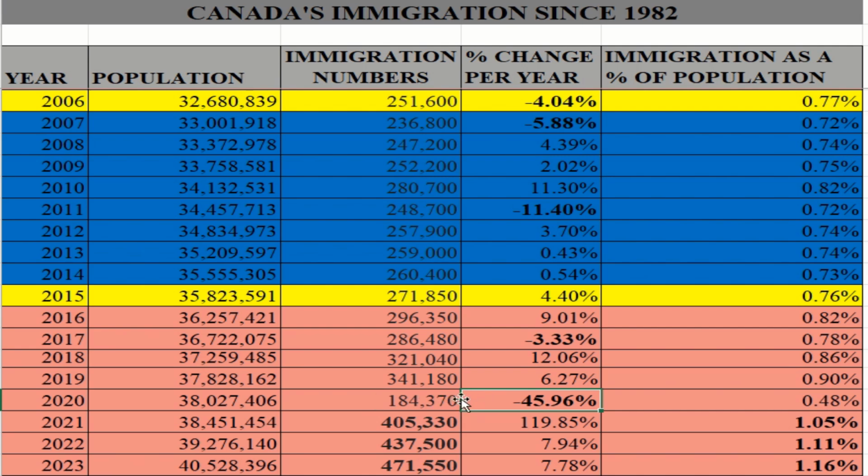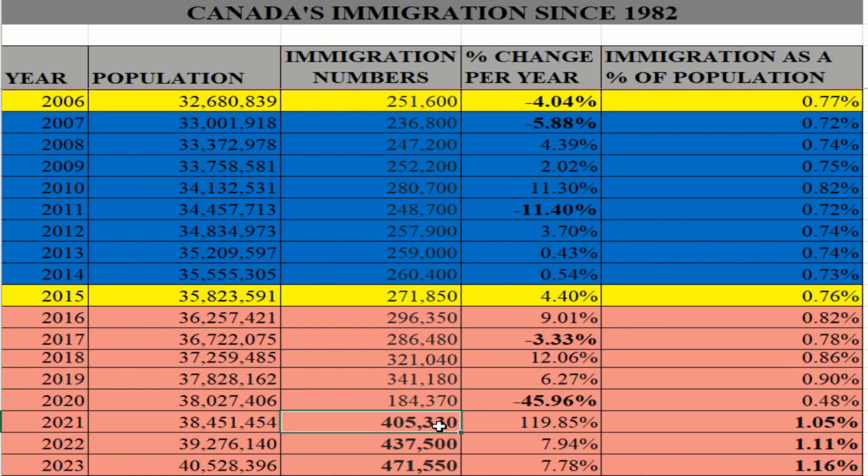And we all know what happened in 2020. I was going to ask a question, what happened in 2020, but I started off by saying COVID, so I gave it away. So in 2020, we had COVID, 184,370 persons Canada welcomed, which is a drop of 45.96% from the 341,800 in 2019.